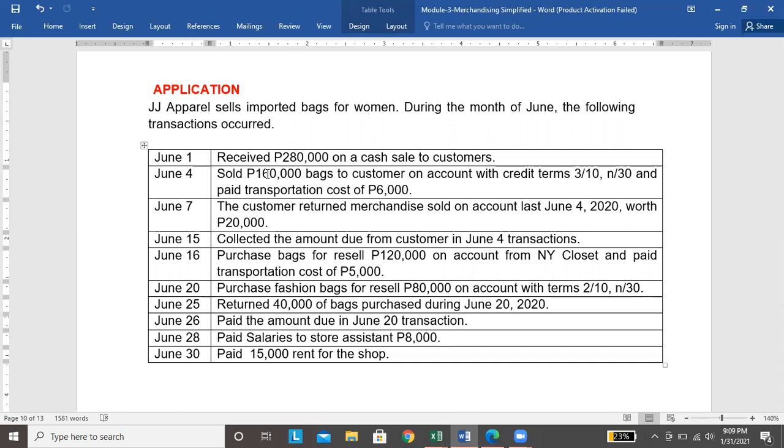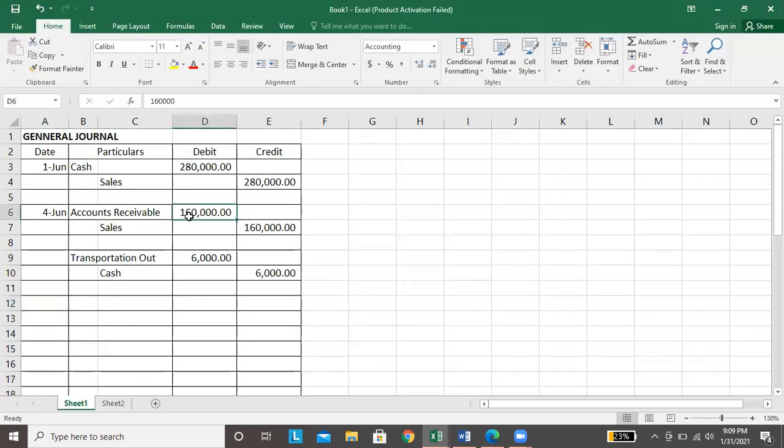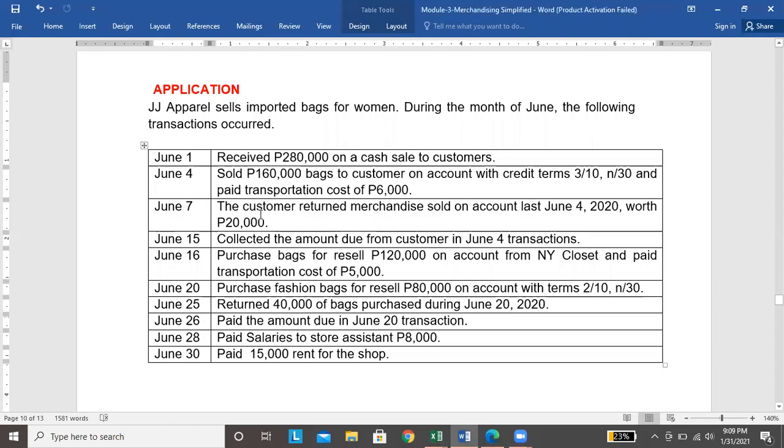mababawasan ang ating accounts receivable. Originally, may accounts receivable tayo na 160. Pero dahil ibinalik sa atin ng buyer ang 20,000, hindi na natin mako-collect ang 20,000. Ibabawas natin ito sa original na accounts receivable. So that means from 160,000, babawas na natin ang receivable ng 20,000, 140,000 na lang ang ating collectibles or accounts receivable from the customer.